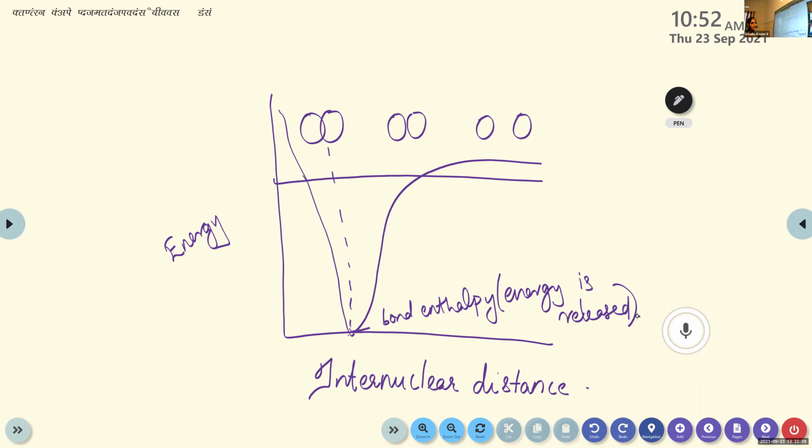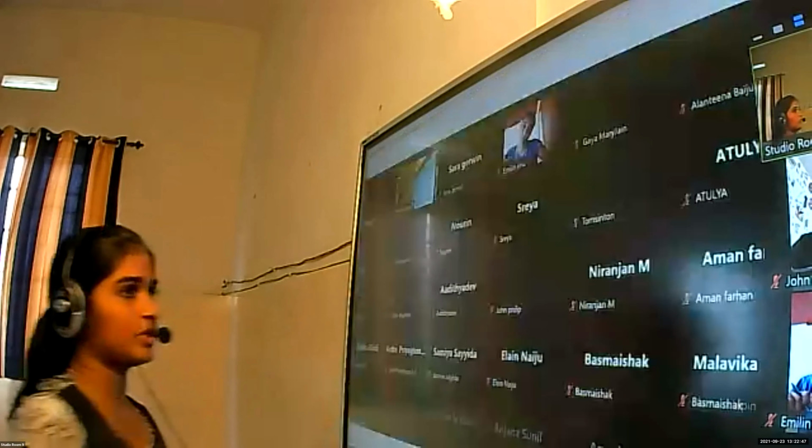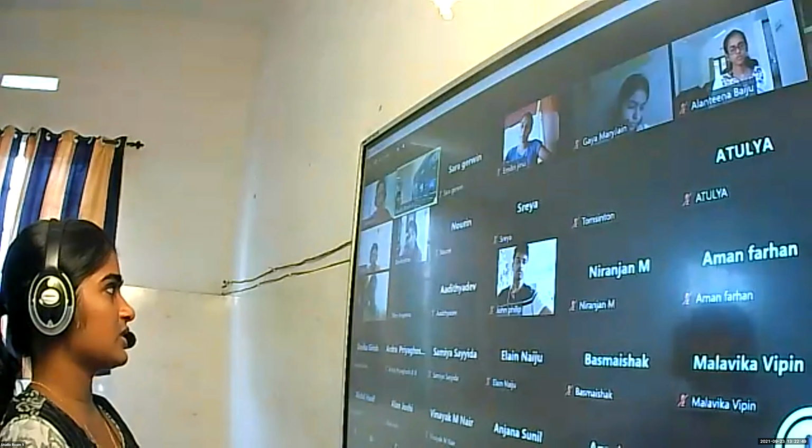Then a stage will be reached when the repulsive forces and attractive forces balance each other. Then the bond formation will take place with potential energy at its minimum. So maximum stability, minimum energy on the formation of hydrogen molecule. That's about the formation of hydrogen molecule using valence bond theory.